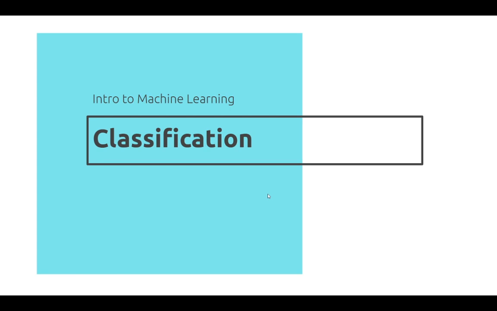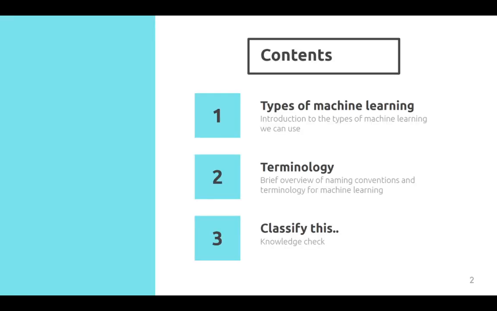A little bit of Python ability would help, but it's not necessary. We're going to cover a little bit of the theory, but mostly we're focusing on the practical implementation of the modeling process. In this video, we're going to look at the main types of machine learning, discuss some of the different terminology used, and then finish with a quick test just to check you are paying attention.